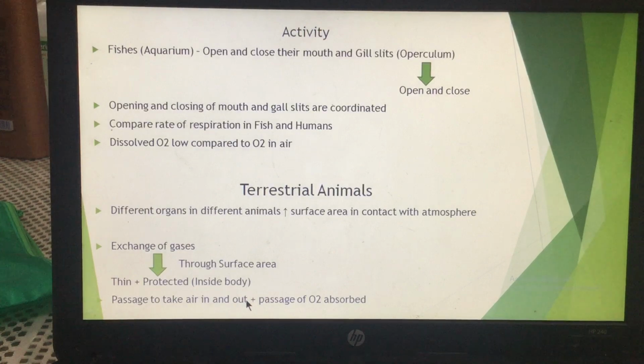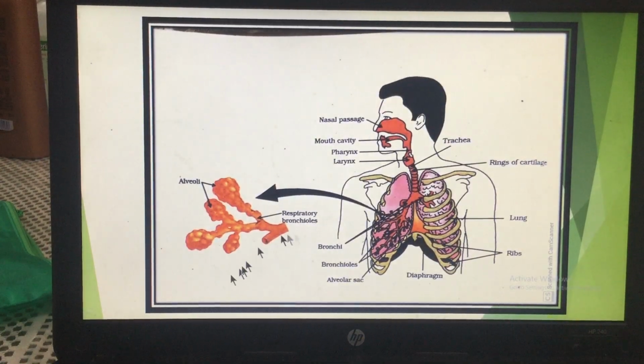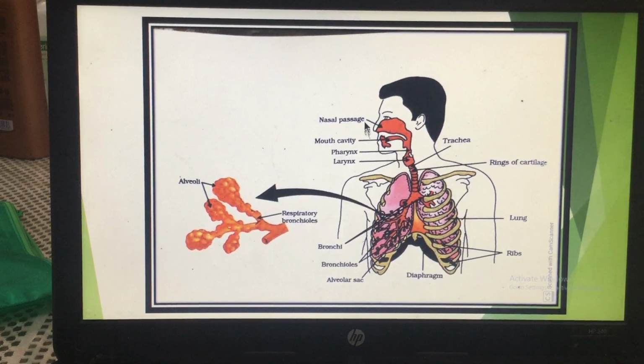Second passage is the passage by which the oxygen which is absorbed enters inside the cell. Okay, like this I'll explain you first, and then with the help of a diagram I'll explain you. Now in human, when we talk about the respiration, in human the air enters through the nose के अंदर.